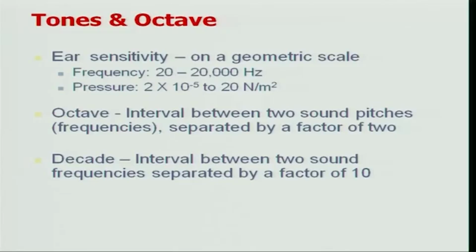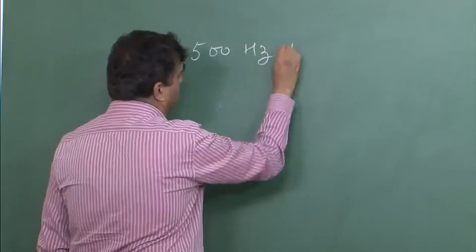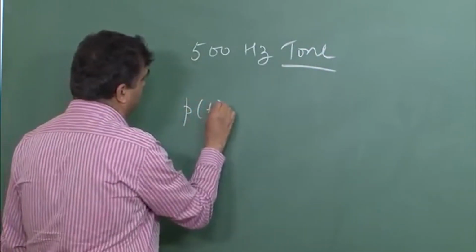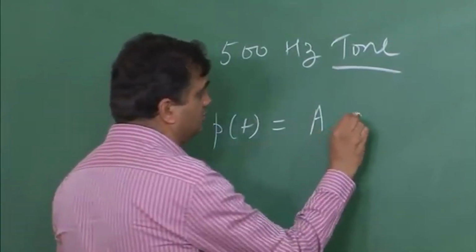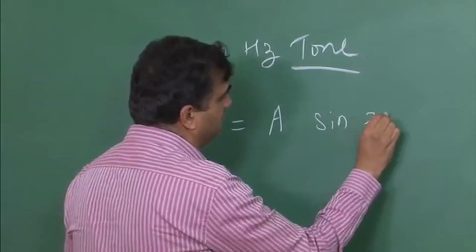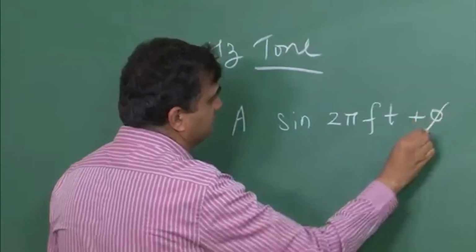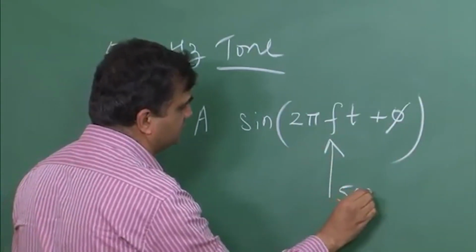If I say that it's a 500 hertz sine wave, then it means that pressure is nothing but some amplitude times sine of 2 pi f t plus some phase, and this f value is 500 hertz.